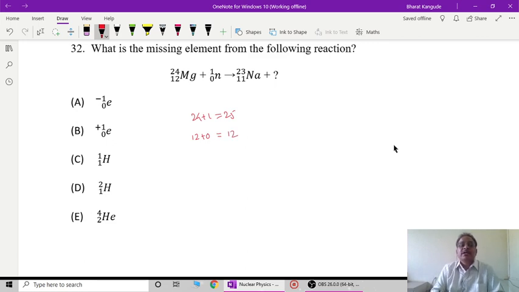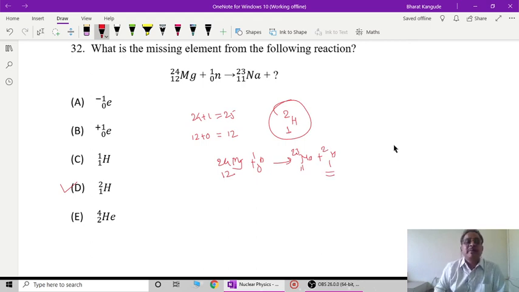On the right hand side we have 1 less, so there is 1 to be additional that we have to add here, and this is 25, so 1 2 is there, and this is the element having atomic number 1 and nucleon number 2. It is nothing but deuterium, or that is 1H2, and therefore here in this given option 1H2, this D option is the correct answer, and therefore this reaction is 12Mg24 plus 0n1. This gives you 11 sodium, that is 23, and plus 1H2. So deuterium is generated in this process, and thereby we can find out the missing element in the reaction very easily.